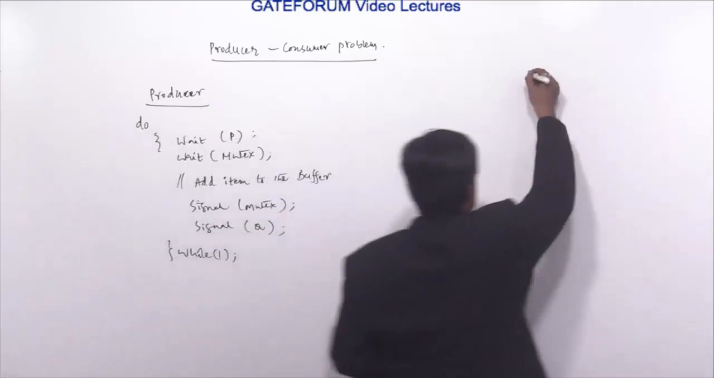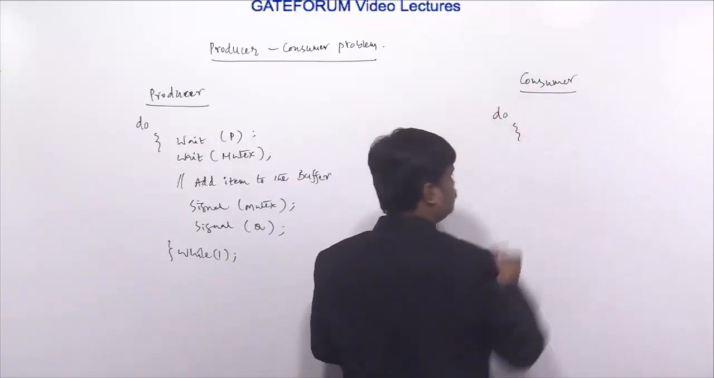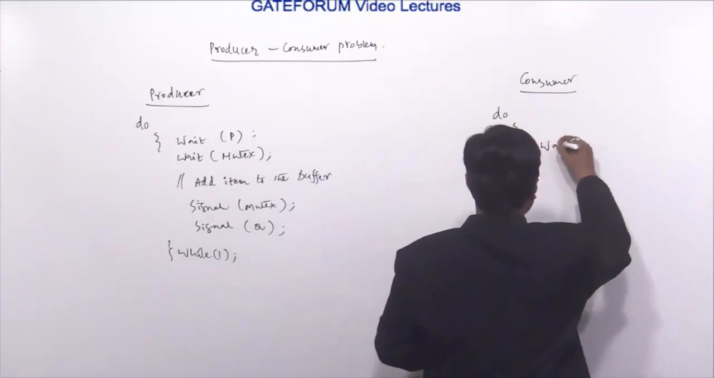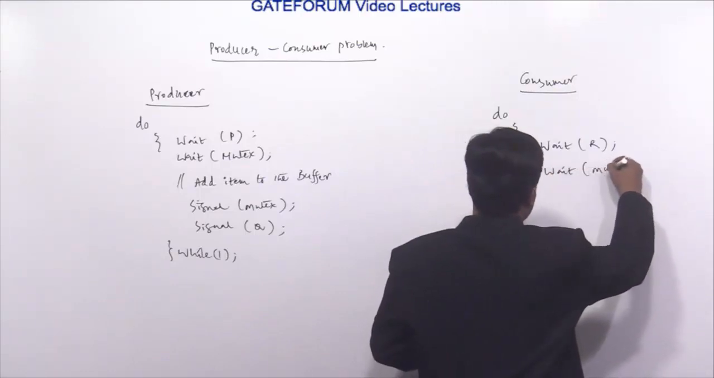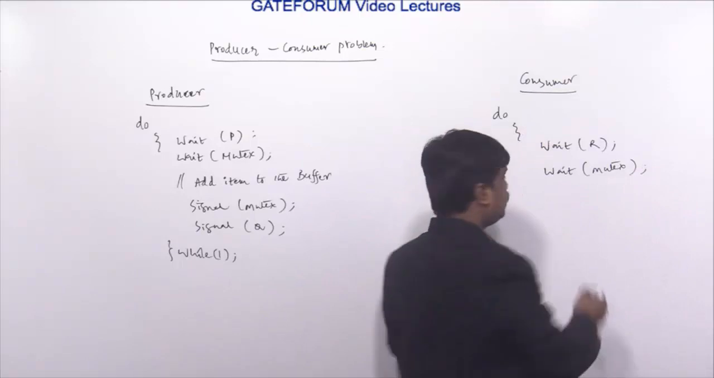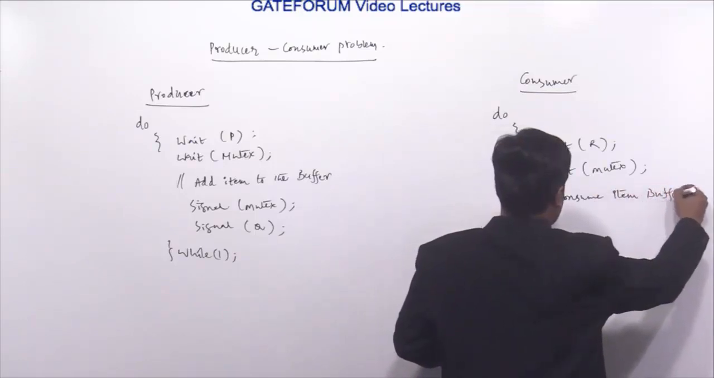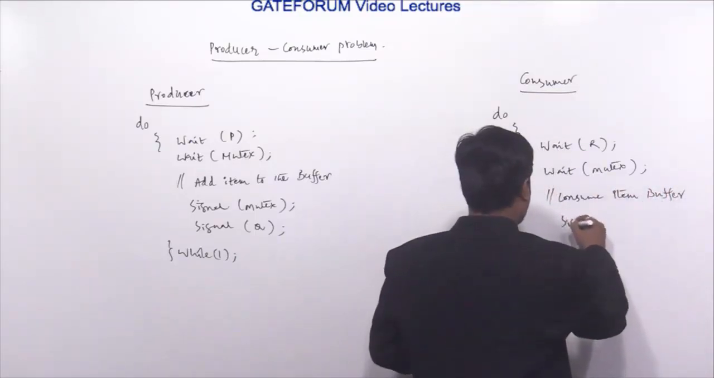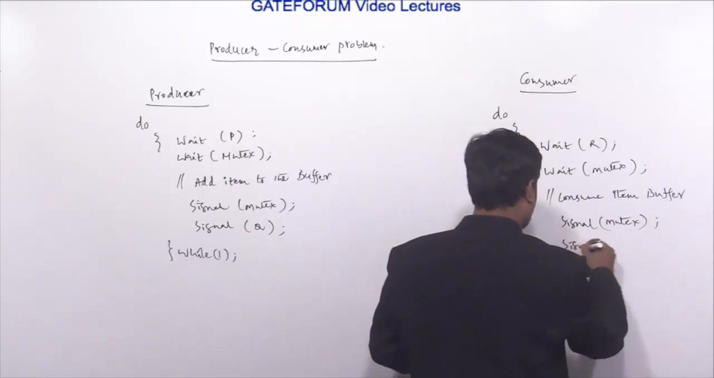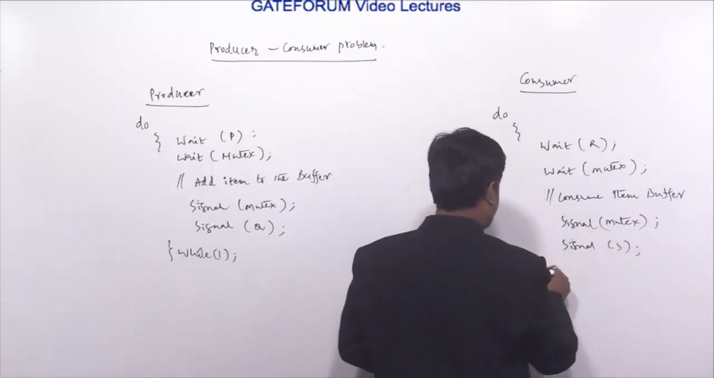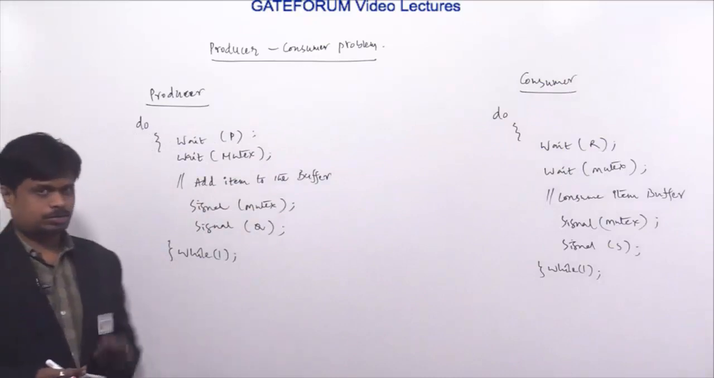Next, coming to the consumer process: wait of R, wait of mutex, consume item from buffer, signal of mutex, and signal of S. So these are the producer and consumer processes as per the given question.